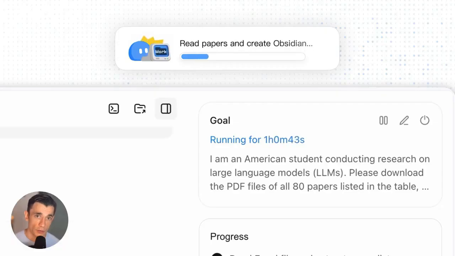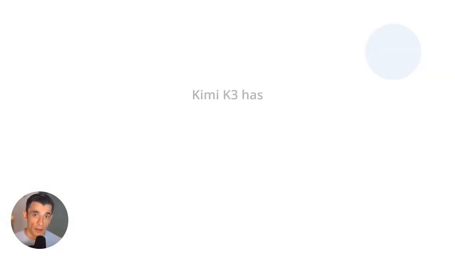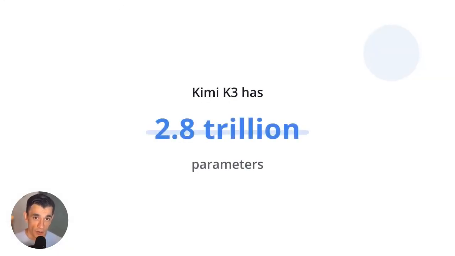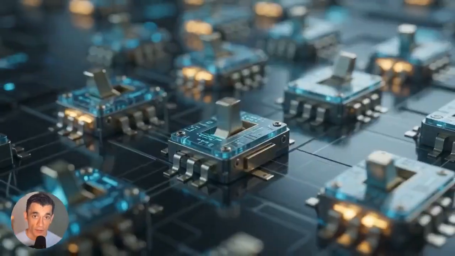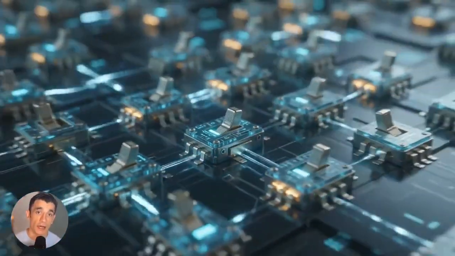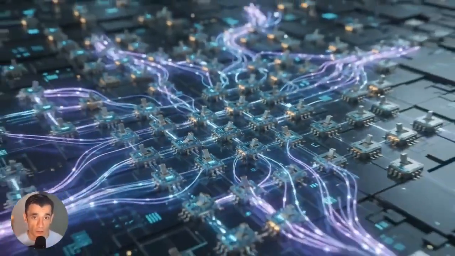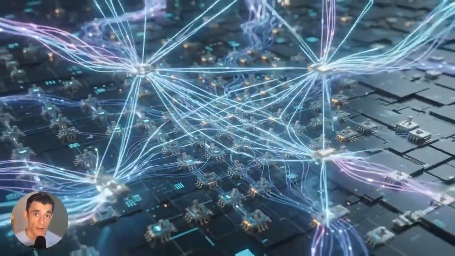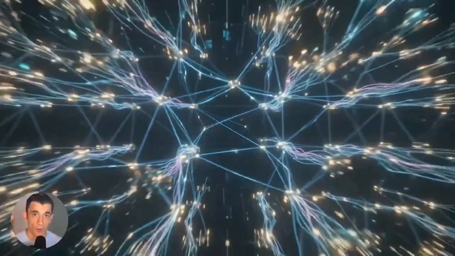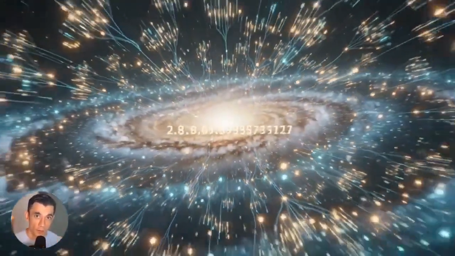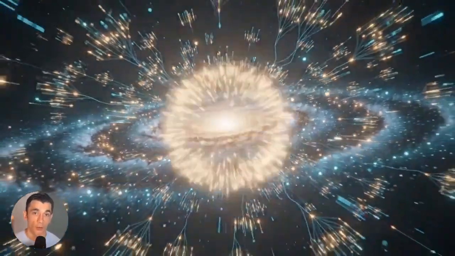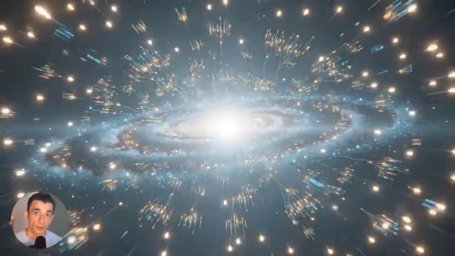Let's talk numbers first, because the numbers here are wild. Kimi K3 has 2.8 trillion parameters. Think of parameters like tiny switches inside the AI's brain. More switches means more room to learn patterns, connect ideas, and solve harder problems. 2.8 trillion of them makes this one of the largest AI models ever put out in the open for free.